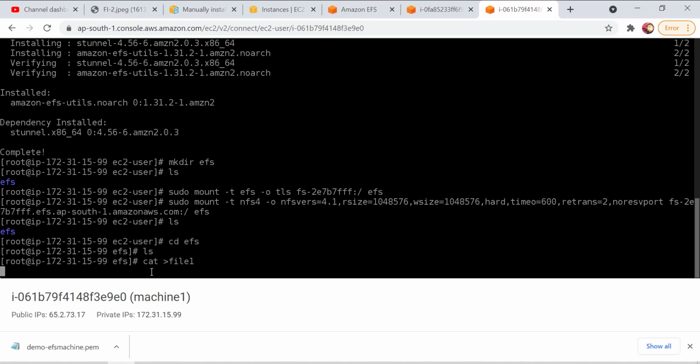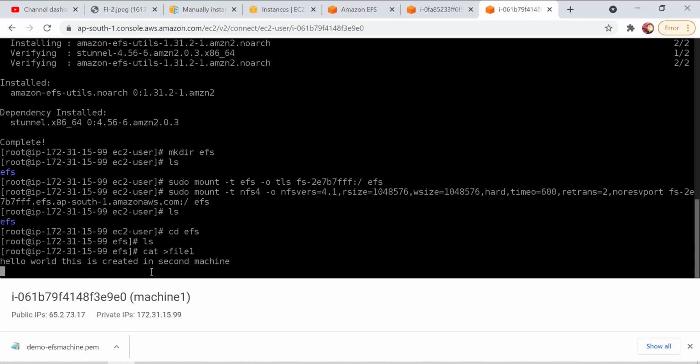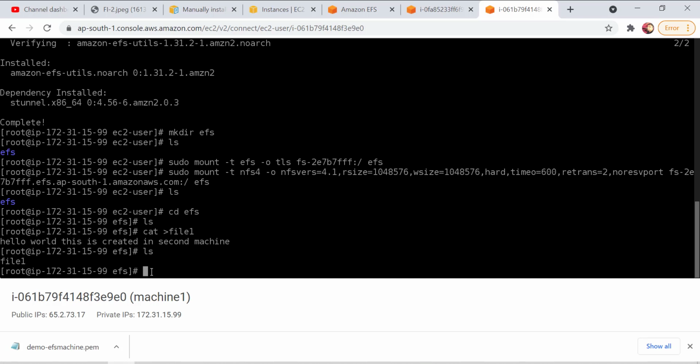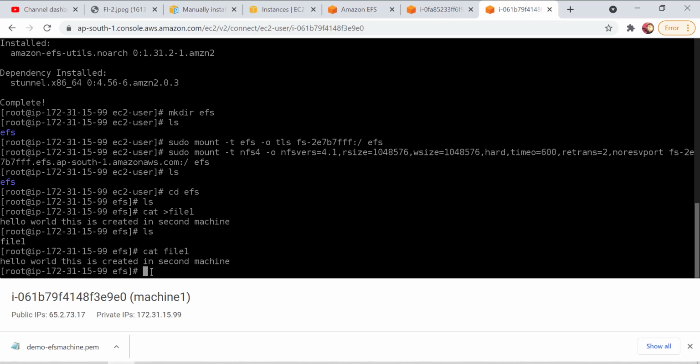This is being created in my second machine. Okay, fine. Hello world, this is created in second machine. You need to press Control D to exit. Now let's see if file1 is created in the EFS directory. Let's see what content is there in file1. You need to put cat and file1. You can actually check the content. Hello world, this is created in second machine. Now this was created in the second machine.